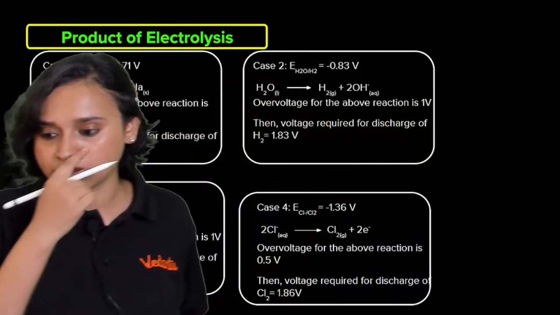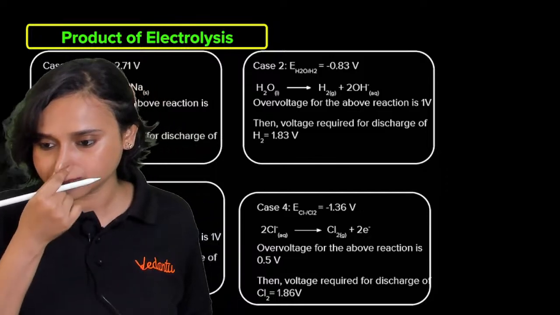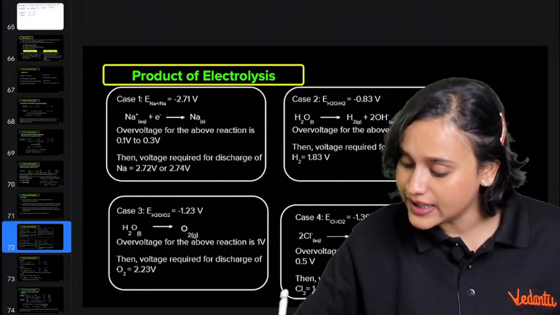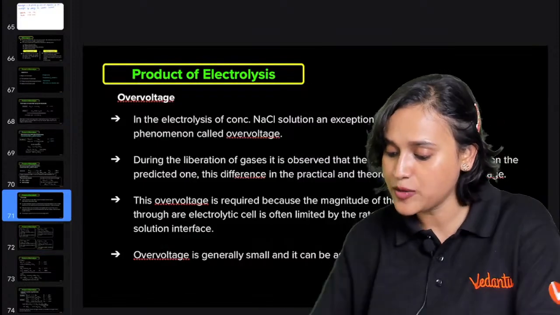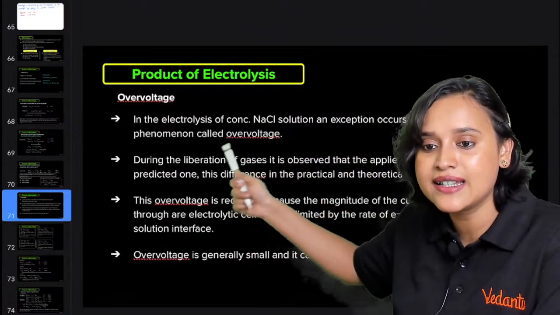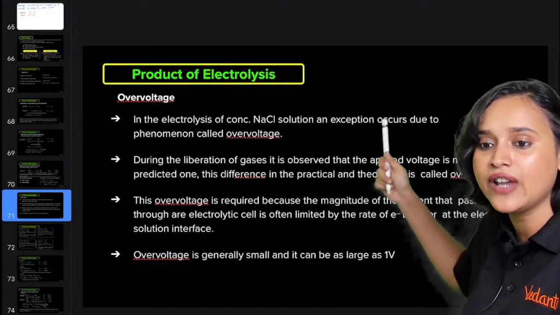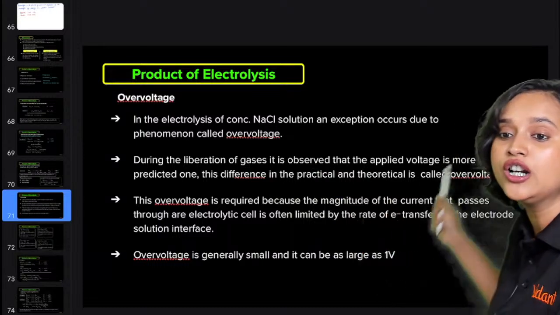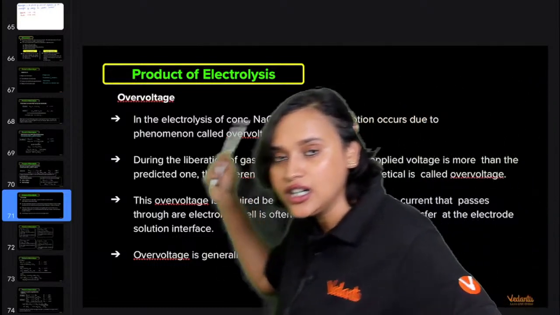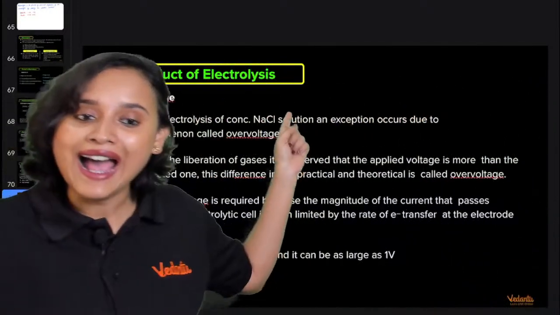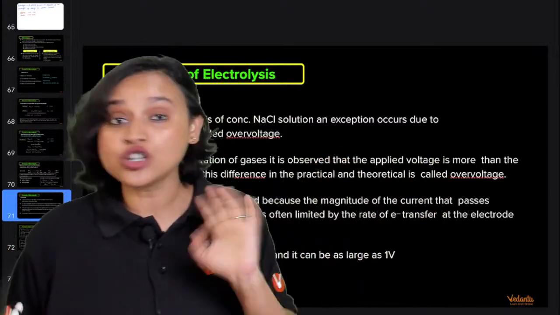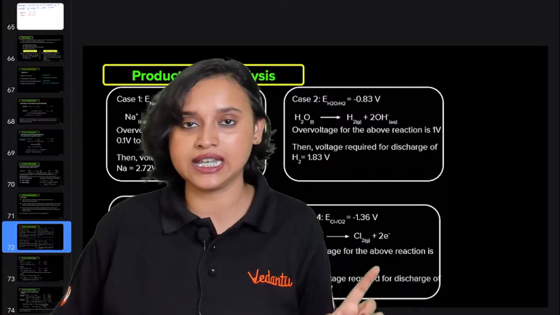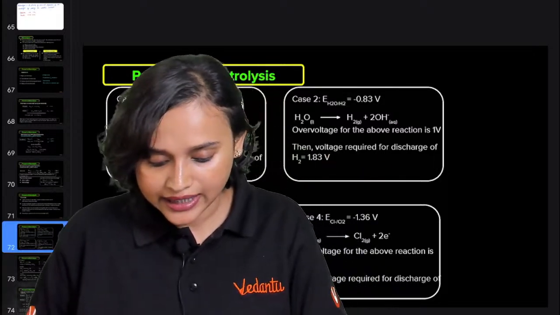Why does overvoltage occur? It's written here, right? It's an exception. In the electrolysis of concentrated NaCl solution, an exception occurs due to the phenomenon called overvoltage. Here we see this exception as overvoltage. Not always, but you can see it in many cases, okay?